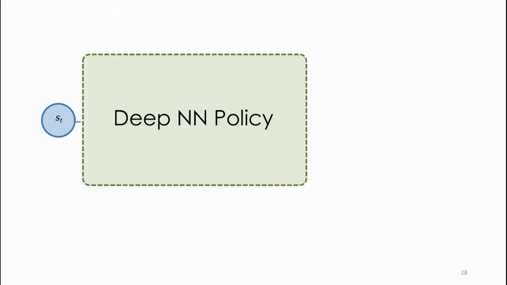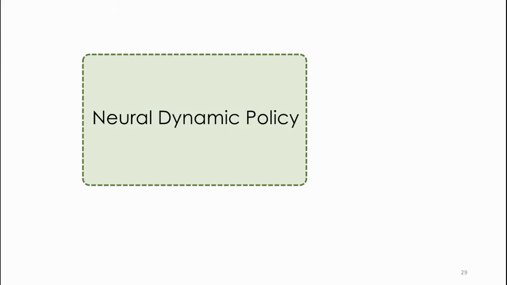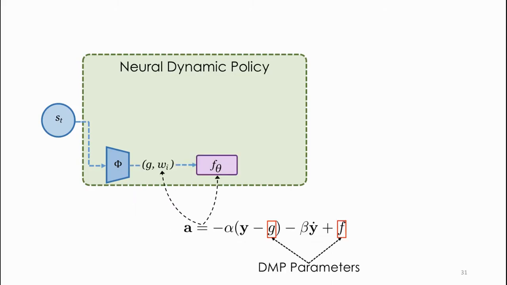In current methods, a state input is given to a black box network which outputs an action that is executed in the environment. In contrast, instead of the black box network, we propose embedding a dynamical system inside the policy. We call our method neural dynamic policies. We embed the dynamical system that describes dynamic movement primitives which govern the policy output. The system is embedded in an end-to-end differentiable manner. Given an input state, a network phi is used to obtain parameters for the dynamical system.